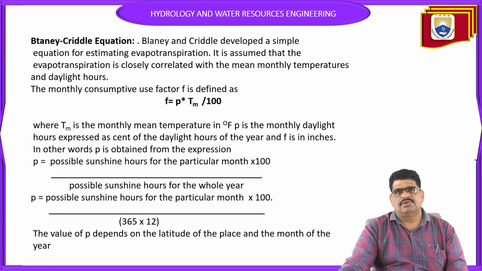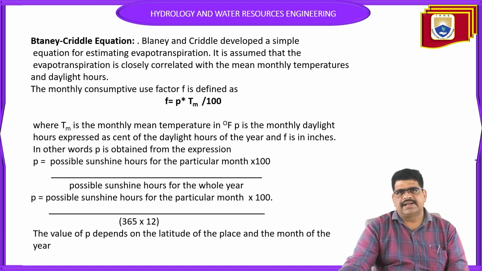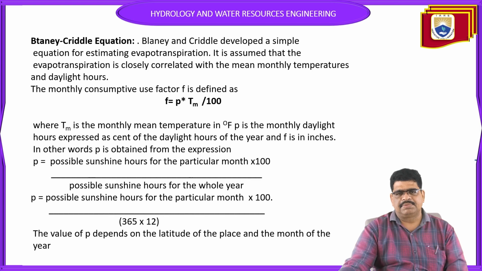Another method is the Blaney-Criddle method. The Blaney-Criddle method is the development of a simple method to estimate evaporation. Here, evapotranspiration can be closely estimated by means of monthly evaporation, using daylight hours, how many hours can be calculated.